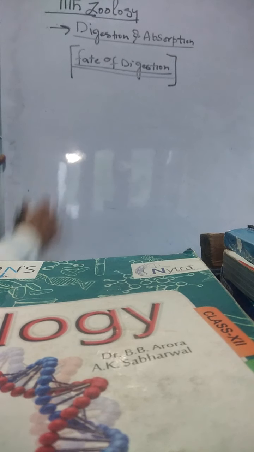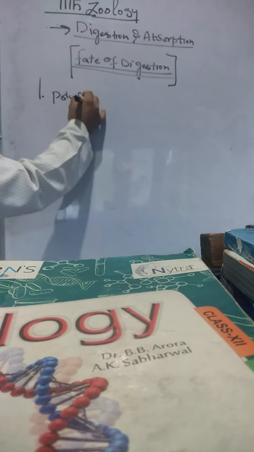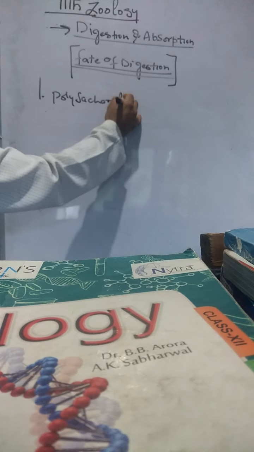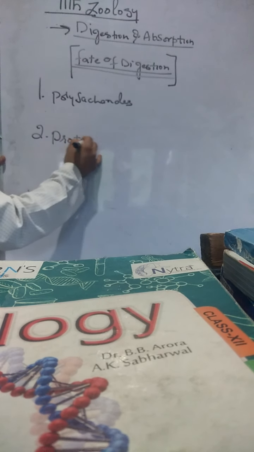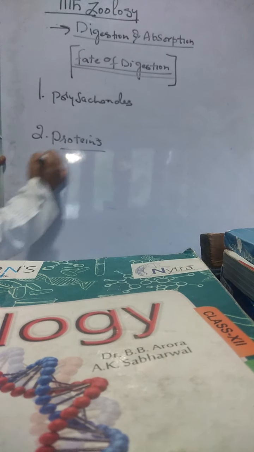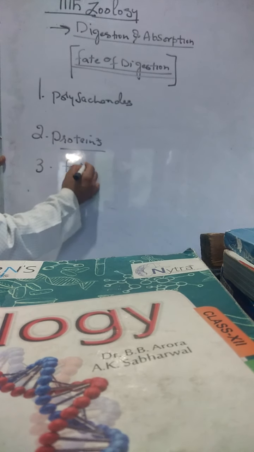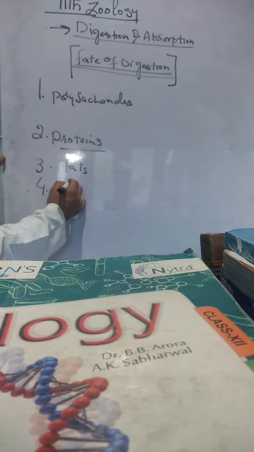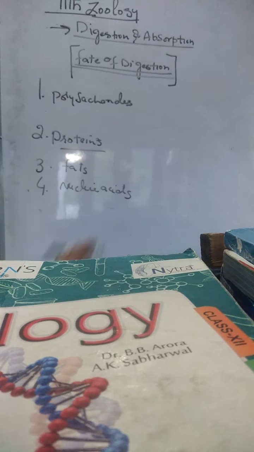In the gastrointestinal tract, the first component of the food is the polysaccharides. The second component of the food is the proteins made up of amino acids. The third product of food is the fats, and the fourth product of the food is the nucleic acids. These substances need digestion, which are broken down chemically by the different enzymes to form their end products.